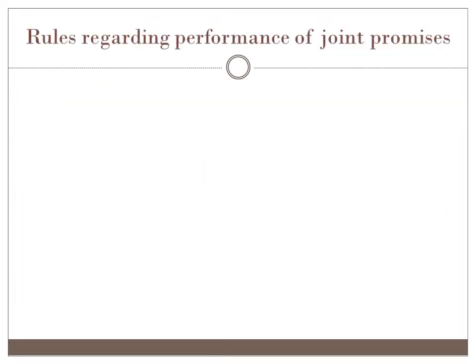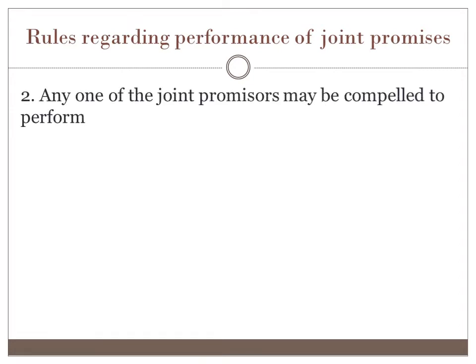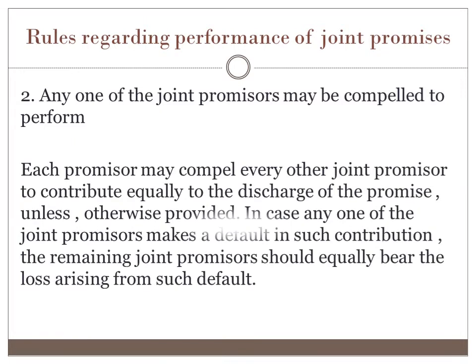The second rule: any one of the joint promisers may be compelled to perform. Each promiser may compel every other joint promiser to contribute equally to the discharge of the promise, unless otherwise provided. In case any one of the joint promisers makes a default in such contribution, the remaining joint promisers should equally bear the loss arising from such default.